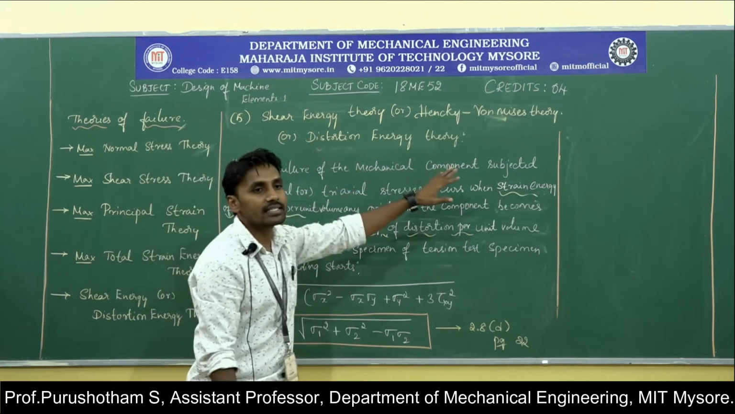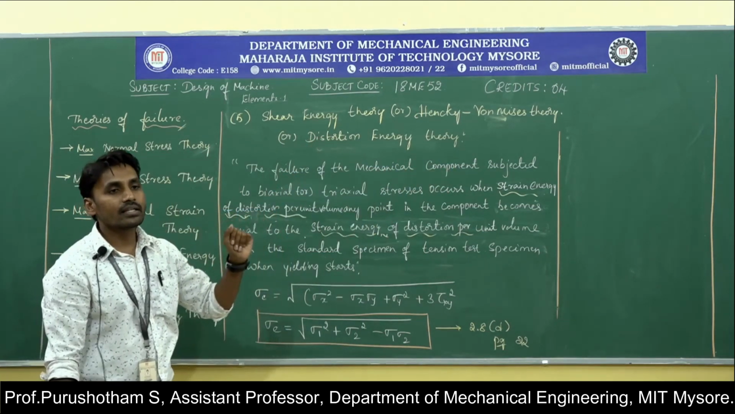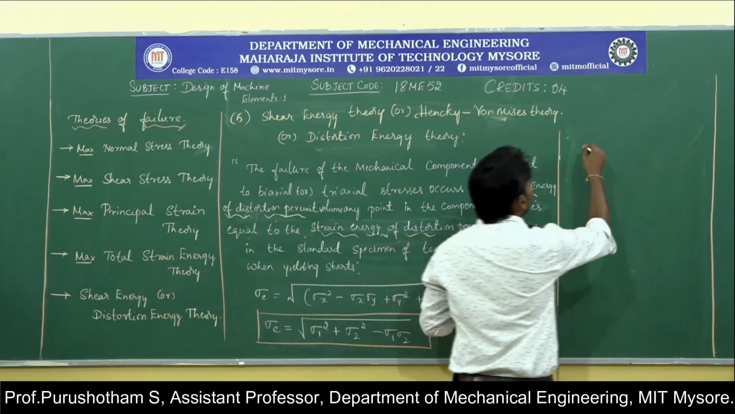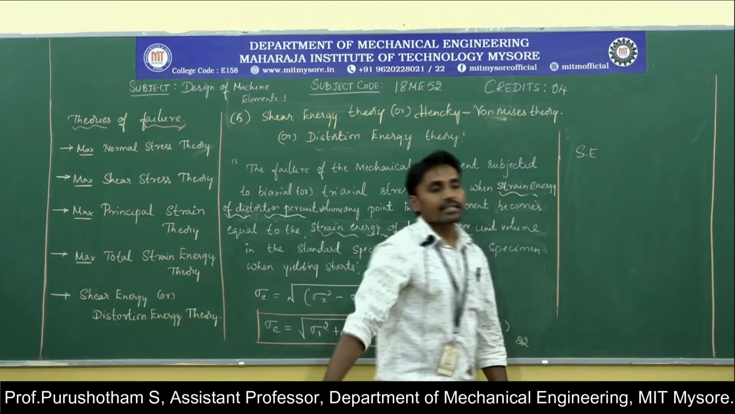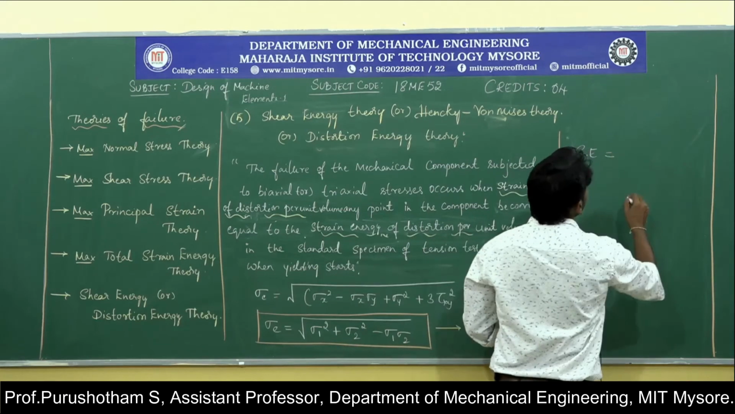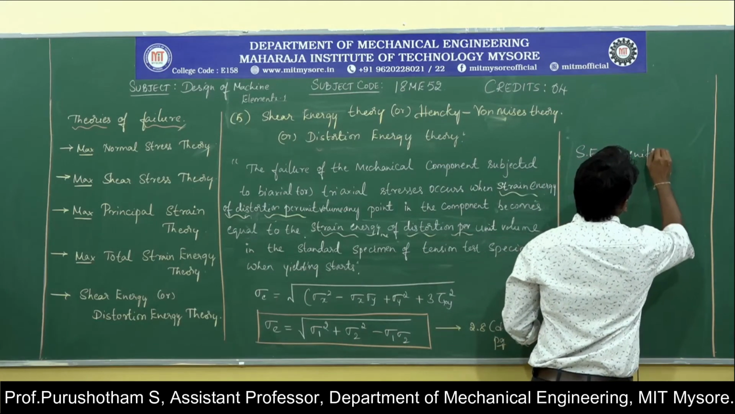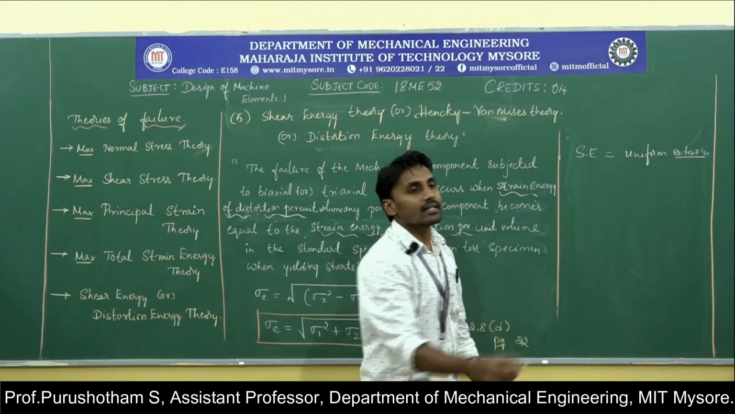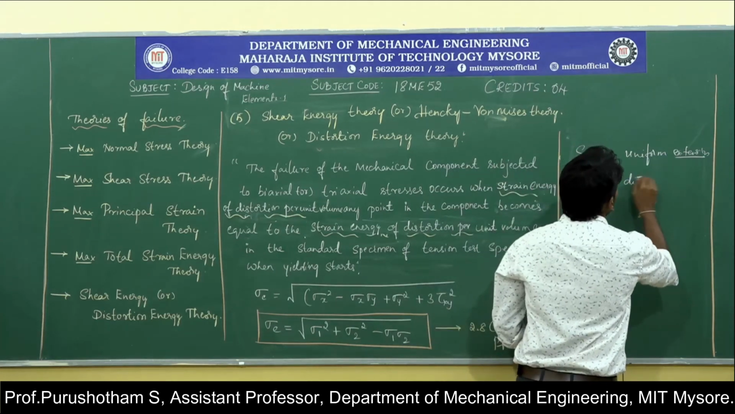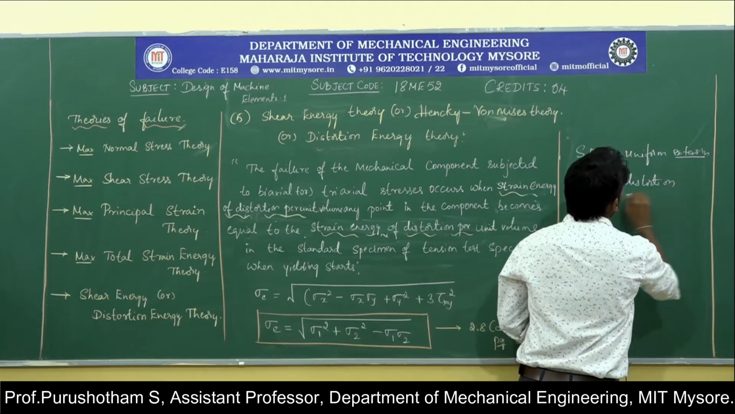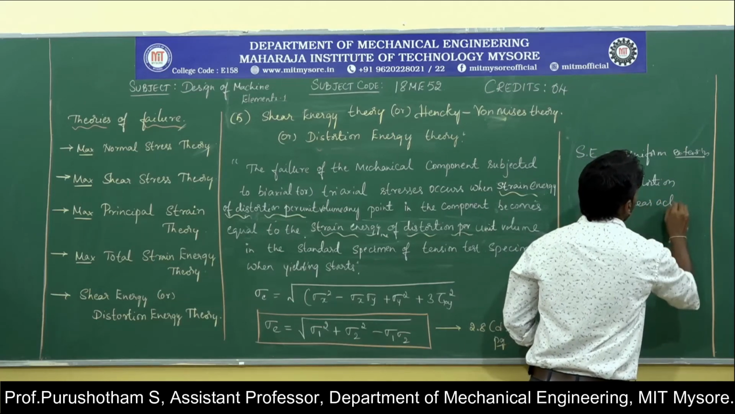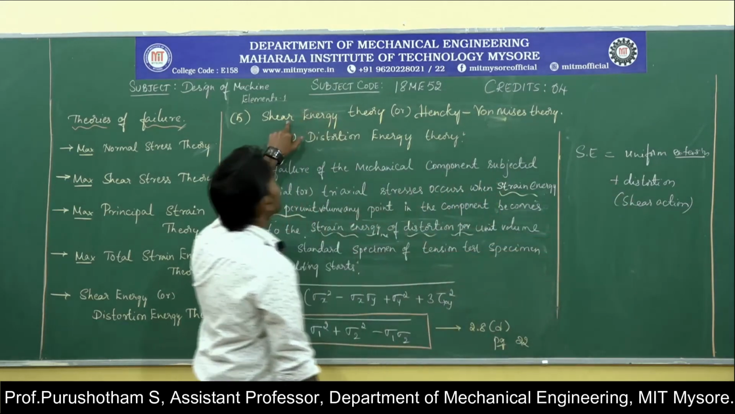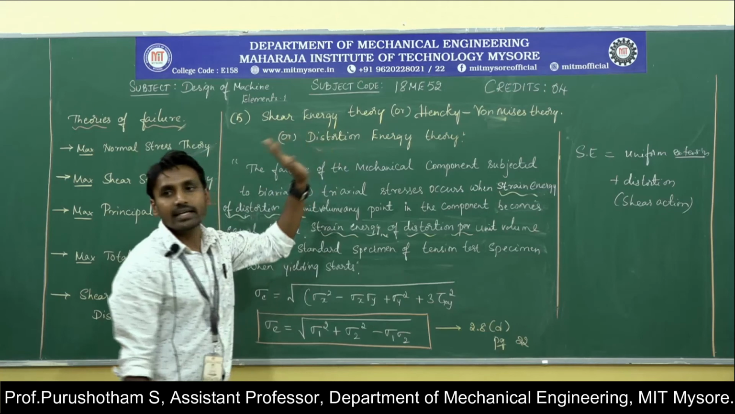According to this theory, the total strain energy is not responsible for failure of the material. Instead, one part of the strain energy causes uniform extension, that is, change in volume, and the remaining part causes distortion, or shear action. That's why this theory is called the shear energy theory or distortion energy theory.